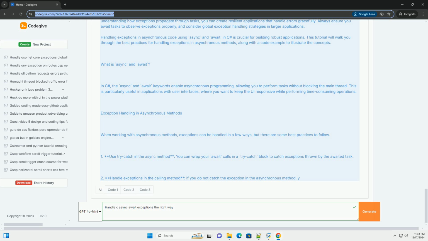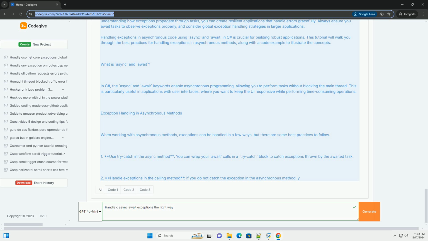This allows you to handle different errors in a more granular way. Consider cancellation. If your async method might take a long time, consider using a cancellation token to allow for cancellation of the operation. Global exception handling. For larger applications, consider implementing global exception handling to catch unhandled exceptions and log them or show user-friendly messages.